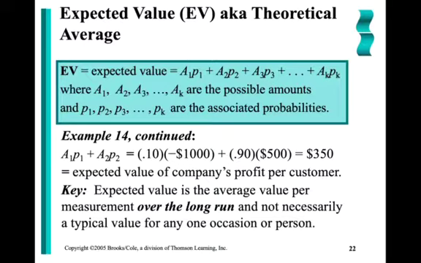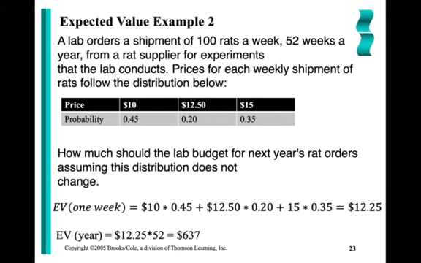Okay. Let's look at another example. A lab orders a shipment of 100 rats per week, 52 weeks a year, from a rat supplier for different experiments. The prices for the weekly shipments follow the following distribution. Based on their supply and demand, the prices change. So 45% of the time, it's $10 for the 100 lab rats. 20% of the time, it's $12.50. And 35% of the time, it's $15.